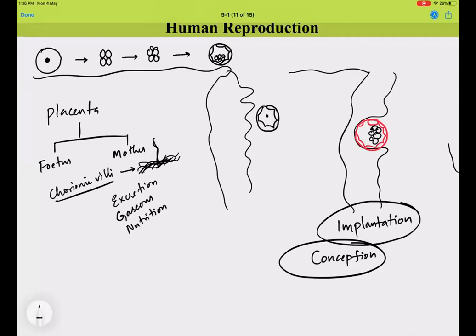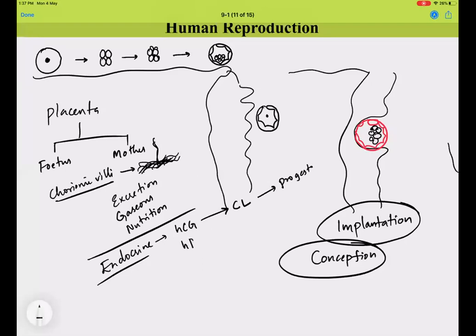And this placenta, in addition to this, also has endocrine function, where it releases some principal hormones like HCG, the human chorionic gonadotropin, which is responsible for maintaining the corpus luteum throughout the pregnancy, so that progesterone is released continuously. And it is also responsible for HPL, that is human placental lactogen.